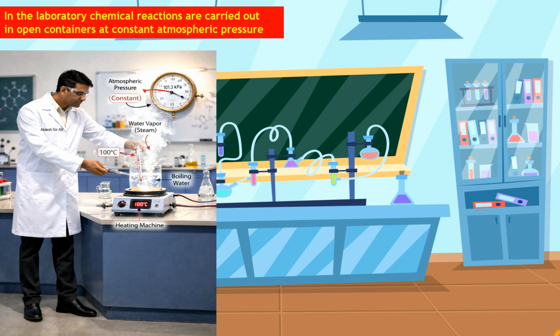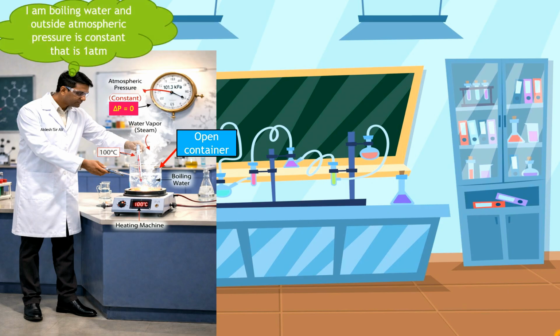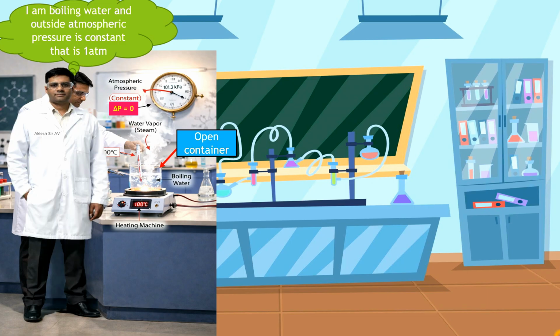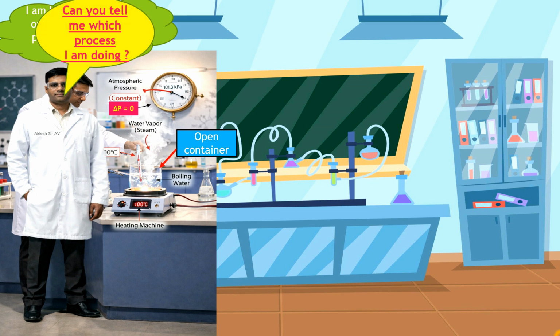In the laboratory, chemical reactions are carried out in open containers at constant atmospheric pressure, delta P equals 0. I am boiling water and the outside atmospheric pressure is constant, that is 1 atm. Can you tell me which process I am doing? Yes, you are right, it is an isobaric process.